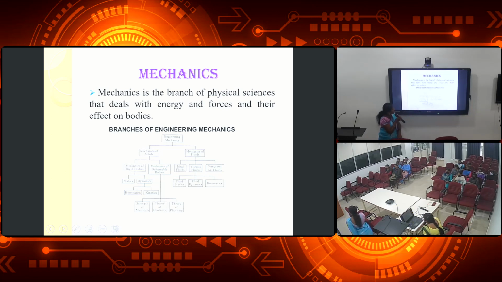Here the mechanics of fluids is divided into ideal fluids, viscous fluids, and compressible fluids. Again, viscous fluid is divided into fluid statics, fluid dynamics, and kinematics. Okay.